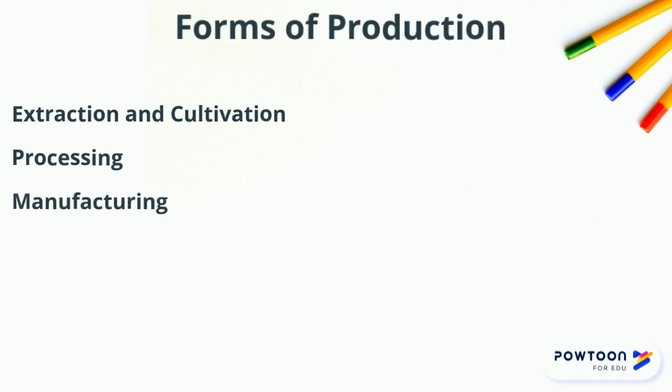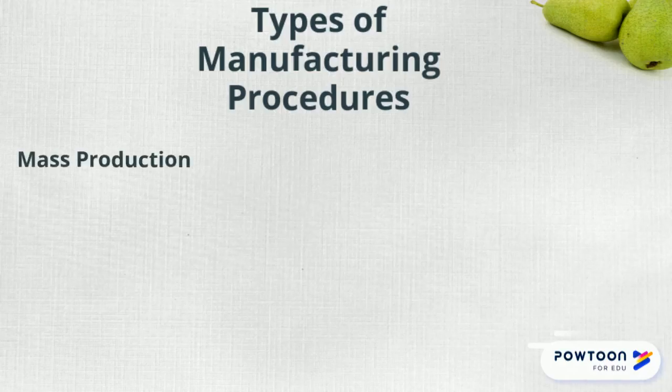Manufacturing is the combination of raw materials and processed goods into finished products. These finished products are either sold to consumers or other businesses for production of their own products. Mass production is an assembly process that makes a large number of identical products using a continuous, efficient procedure. This is most often used in automobile assemblies or beverage bottling plants.